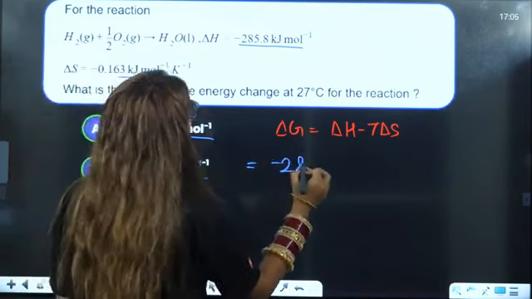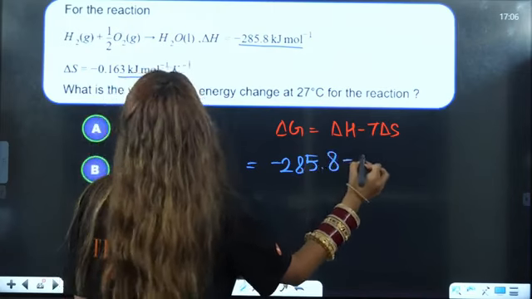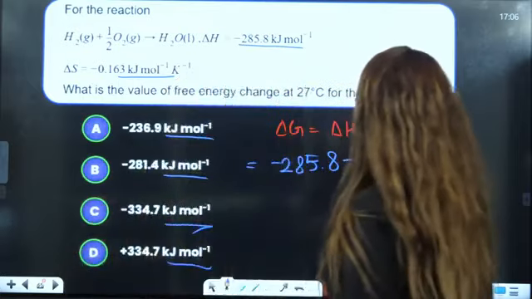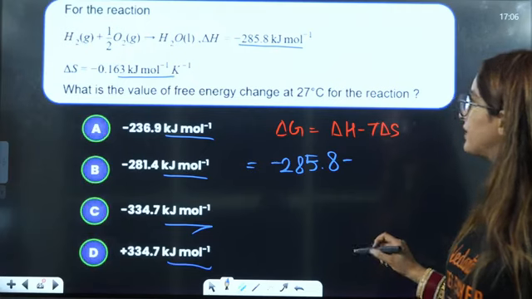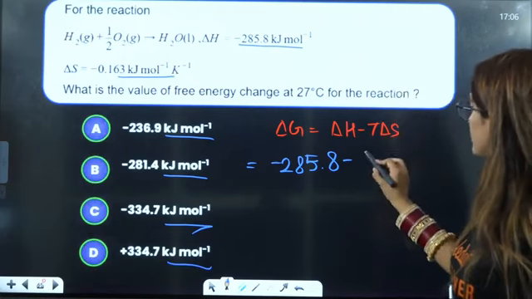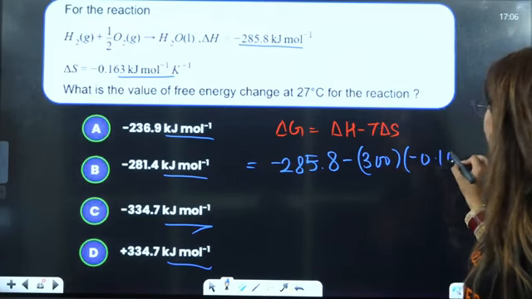Put the values: 285.8 minus temperature. The temperature is given to be what? Not 273 Kelvin, it is 27 degrees, so 300 Kelvin. Delta S is minus 0.163.